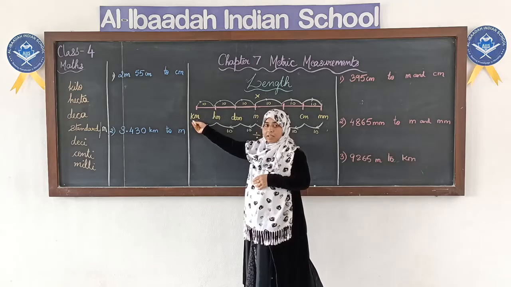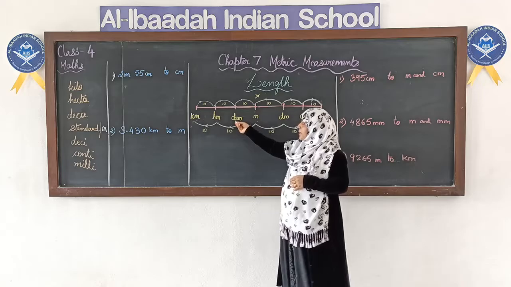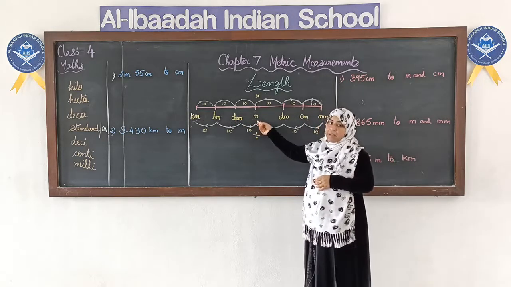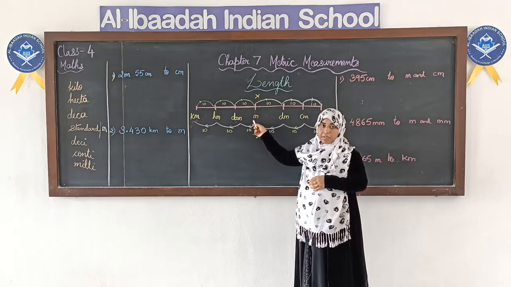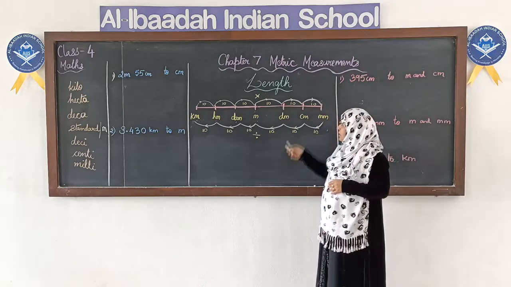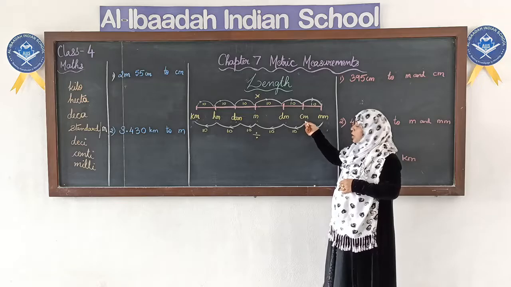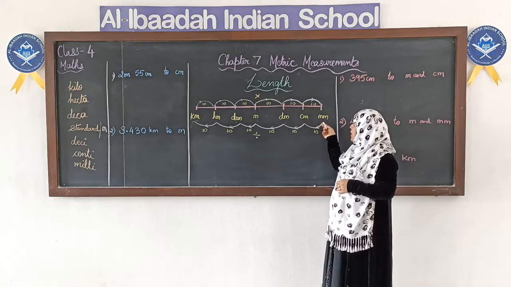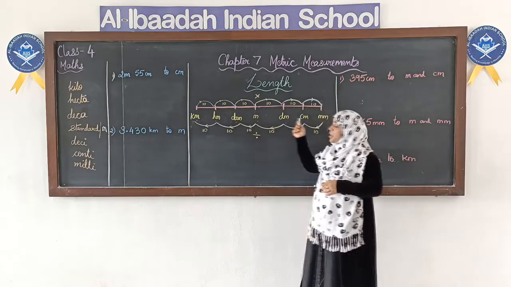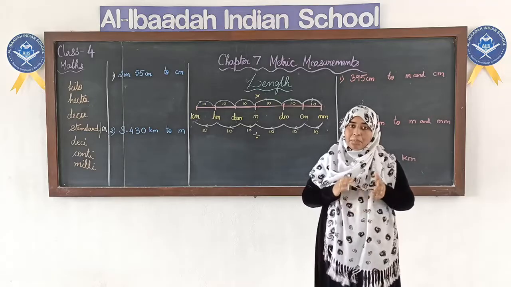King, K for King, Hector, H, Henry. Died, D for died, deca, then by. Your standard unit keeps changing, so we will take it as by. It will change for weight and capacity. Then drinking, D, decimeter. Chocolate, C for centimeter, milk, M for millimeter. So King Henry died by drinking chocolate milk. Remember this phrase, you will follow the sequence of the metric measures.